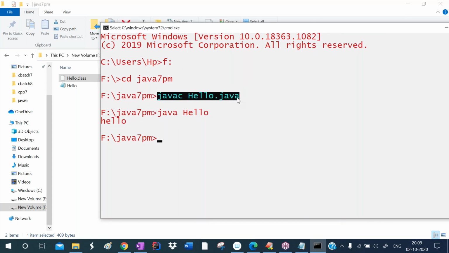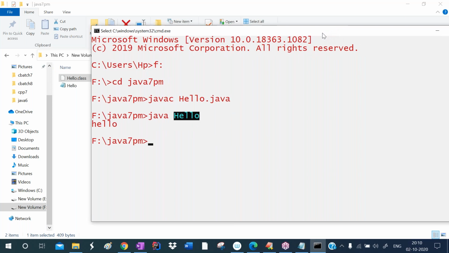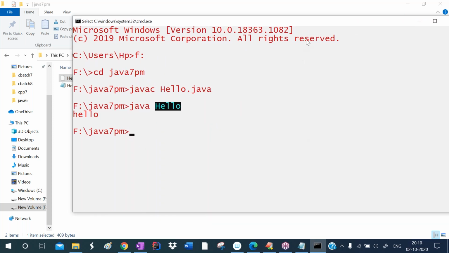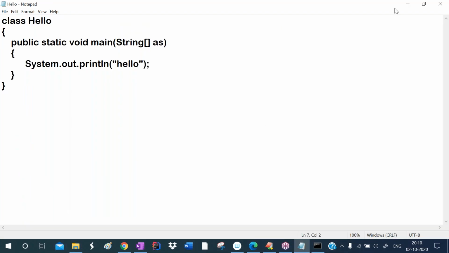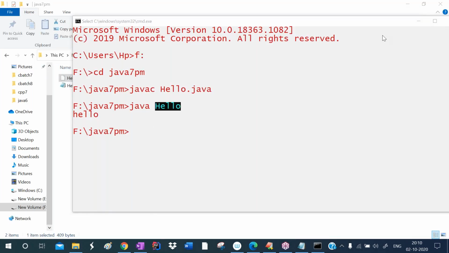So first compile the Java program, then run it. For compilation, we give the source code file name with .java. After that, it creates the bytecode file. Then with java, give the bytecode file name, and don't give the extension. Hence we can run the Java program. Now you know where we write the program and how we compile and run it. Now I'm stopping the session.